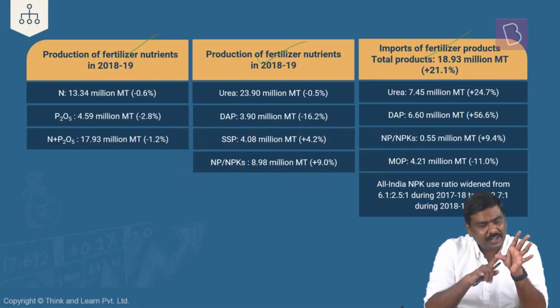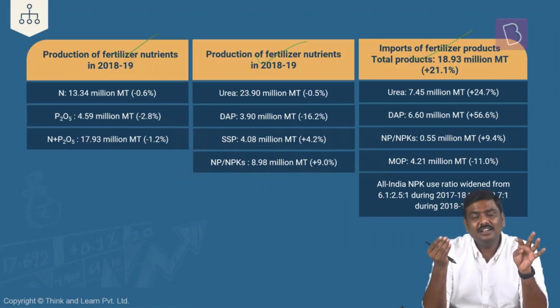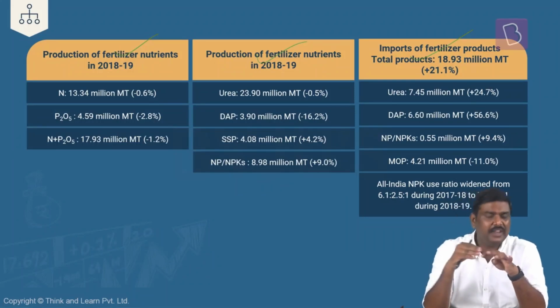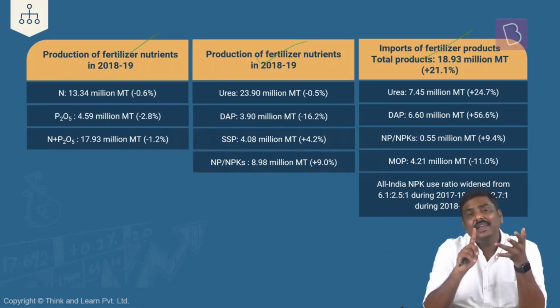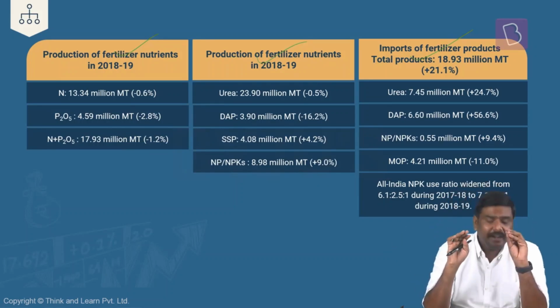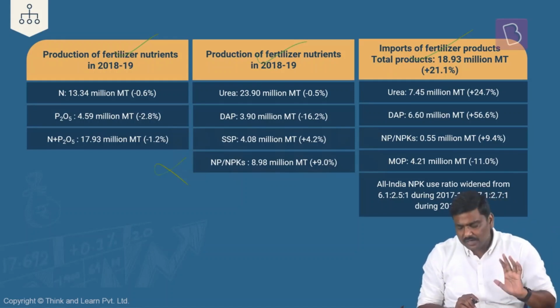What are the basics here? India produces the fertilizers, but imports a huge amount of fertilizers, and as a result, understand the logic here. As a result of this, the subsidy burden on the government is very high. The fertilizers are provided in the market at subsidized prices. Different fertilizers, different subsidy regime is there. In case of urea, it is based on the cost of production. In case of diammonium phosphate as well as muriate of potash, it is based on nutrient-based subsidy. Right? These are more than sufficient. Please do not mug up this particular data. Just to give you a fair idea, I've given the data here. And have a look at this.